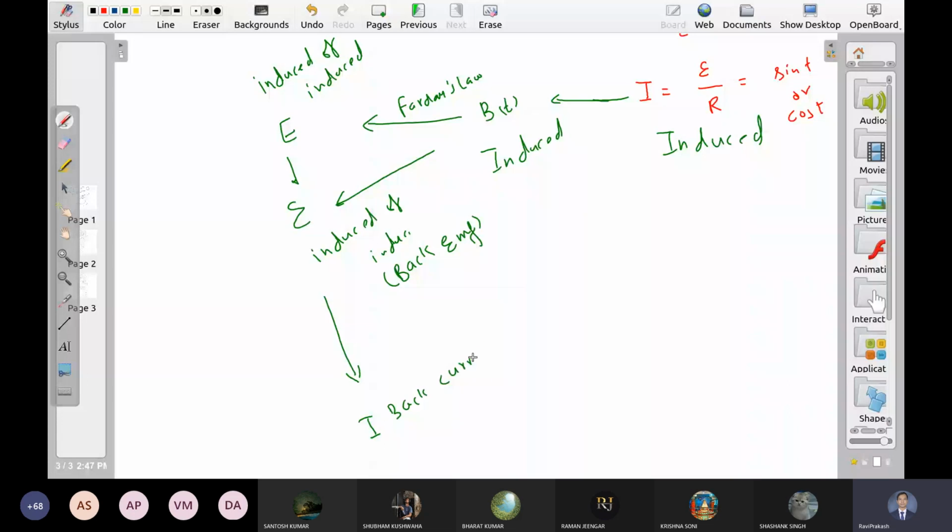That current, since it's a sine cos series, all the things are time varying. This will again produce one more magnetic field. This will again produce one more electric field, EMF. Then again a current, again a magnetic field, and so on. This cycle never ends. ये cycle कभी खत्म ही नहीं होनी. But there is one major thing that you need to know.